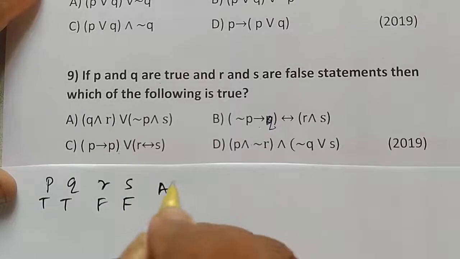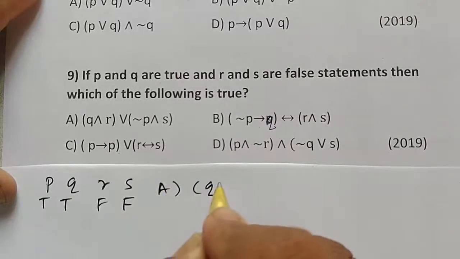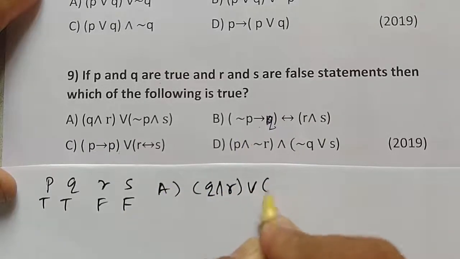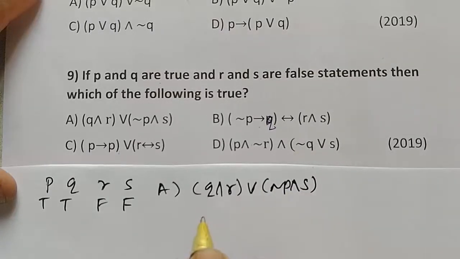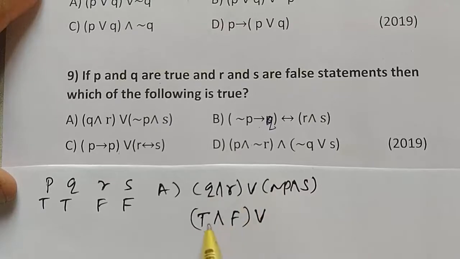Option A is (Q and R) or (negation of P and S). Q is true and R is false, so here it is T and F. Its truth value is false.